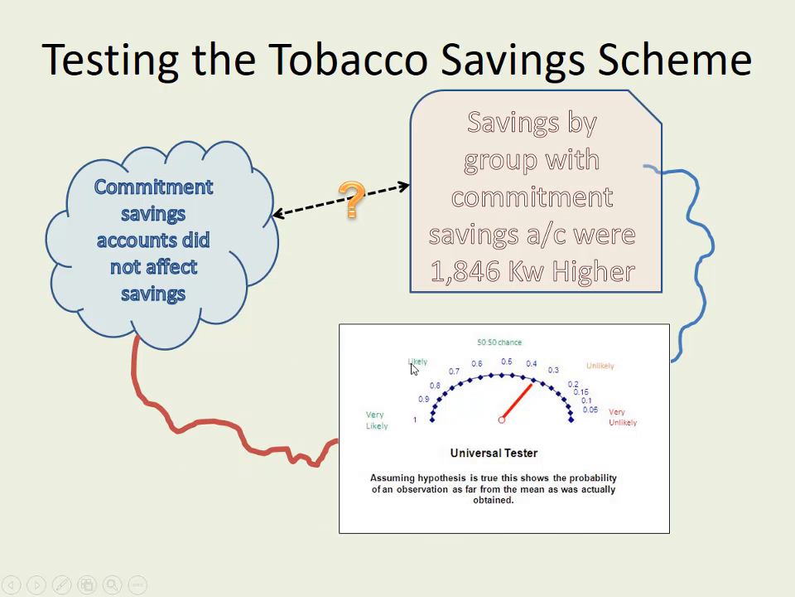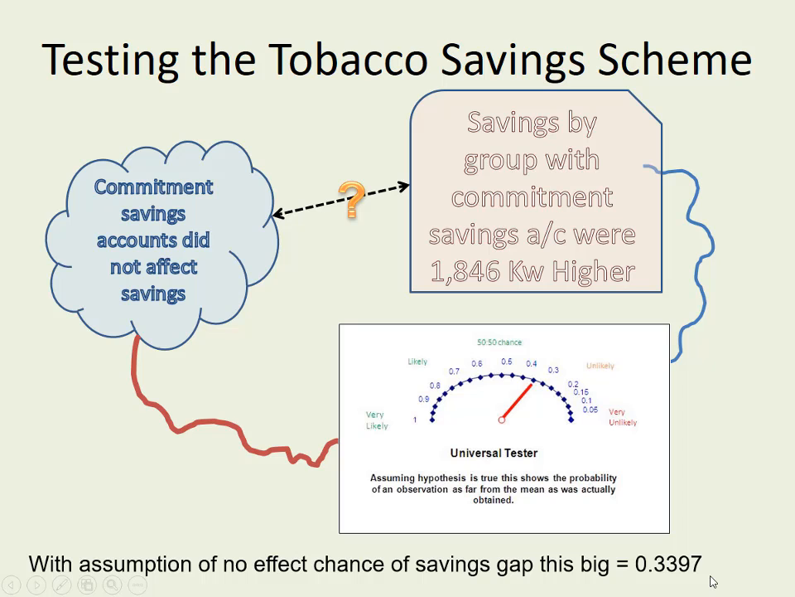Here's the familiar universal testing scheme. The idea I have in my head is that commitment accounts didn't really affect savings. That's my idea. What's the chance, if that's true, that just randomly we happen to select the two treatment groups so that these people, because of unknown characteristics, randomly got allocated to the group with the commitment savings? They would anyway have saved this much higher because of other things not to do with the savings account themselves. So what's the chance of that happening randomly? And it's about 35%,